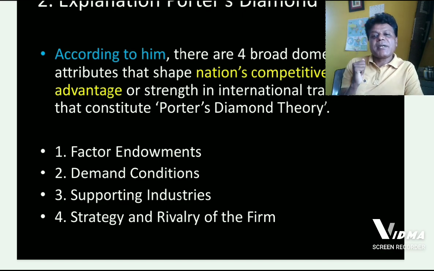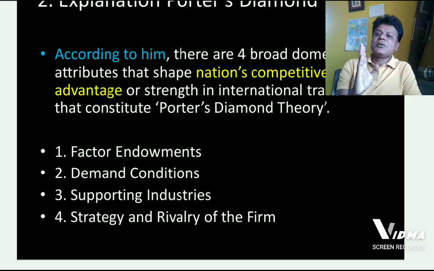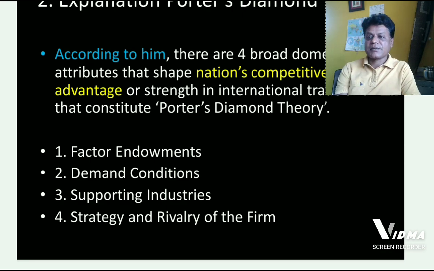Number one, factor endowments, which is similar to what we have studied in the previous video with reference to modern theory on international trade. First one is factor endowments, second one is demand conditions, third one is supporting industries, fourth one is strategy and rivalry of the firm.